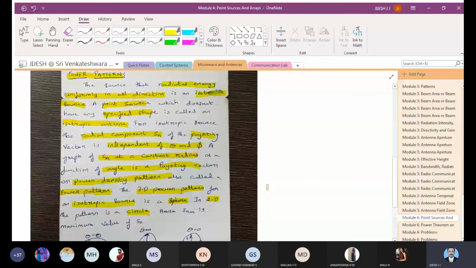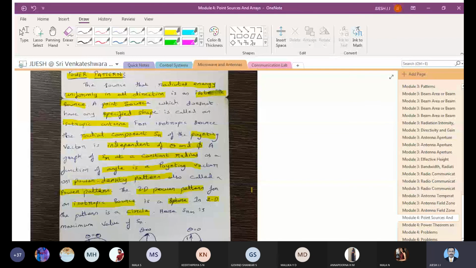A graph of SR at a constant radius as a function of angle, the Poynting vector or power density pattern, is called the power pattern. It has a 3D power pattern as well as 2D. The 3D power pattern will be a sphere and the 2D pattern will be a circle.